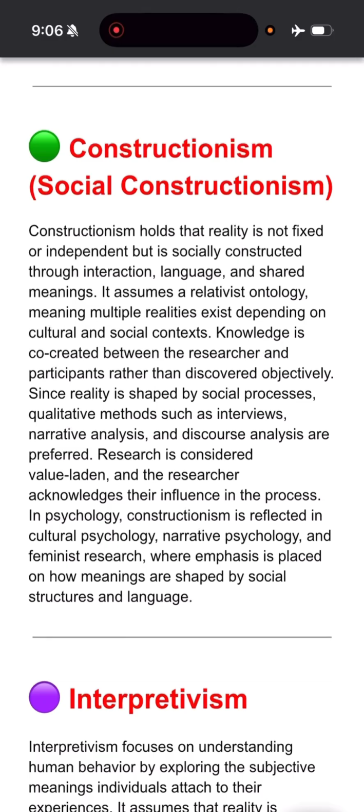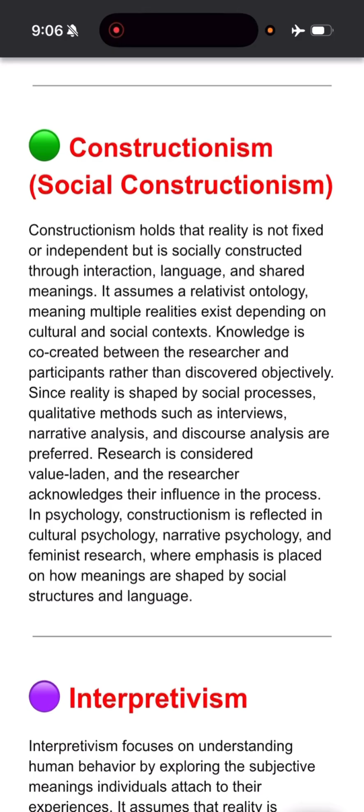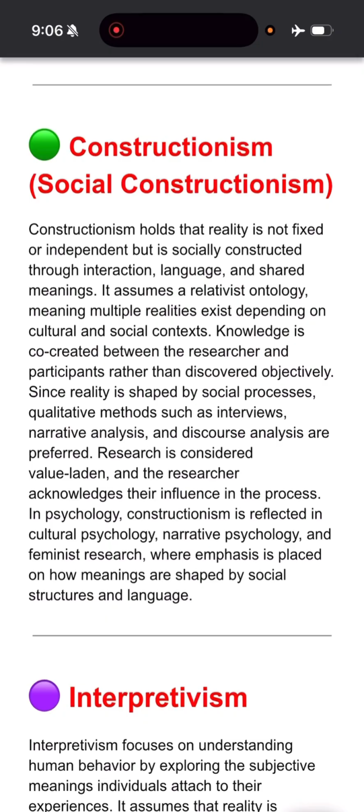It believes that knowledge is not simply absorbed, it is co-created, constructed, through interaction, language, shared meanings, culture, right? So there is a relationship between the researcher, the observer and the knowledge, right?